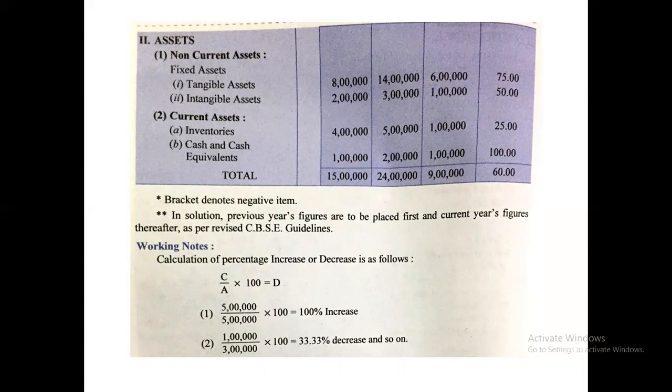This is 75. 1 lakh divided by 2 lakh into 100 will become 50. 1 lakh divided by 4 lakh into 100 will become 25. 1 lakh divided by 1 lakh into 100 will become 100. 9 lakh divided by 15 lakh into 100 will become 60. Here also you can see brackets. If the items are decreasing, the negative items will be denoted within the bracket. In the solution, to calculate column D, this is C divided by A into 100. So this way you will calculate.